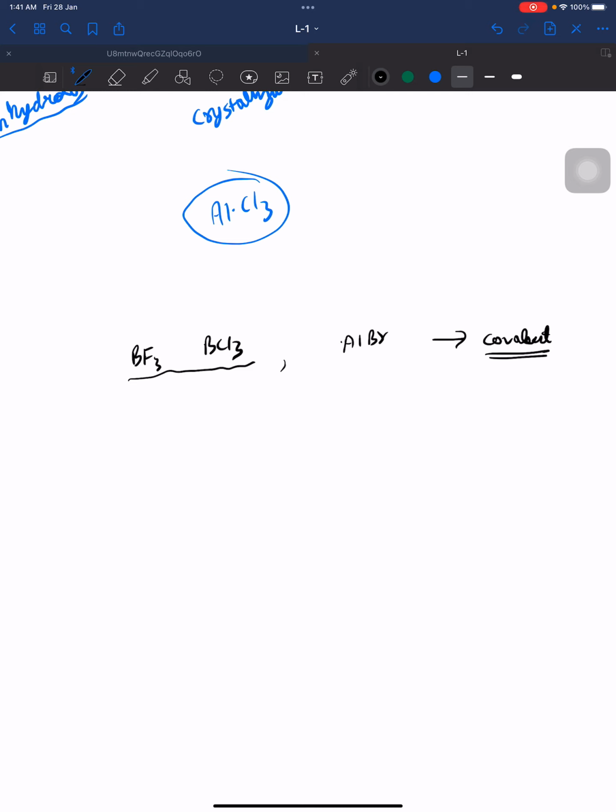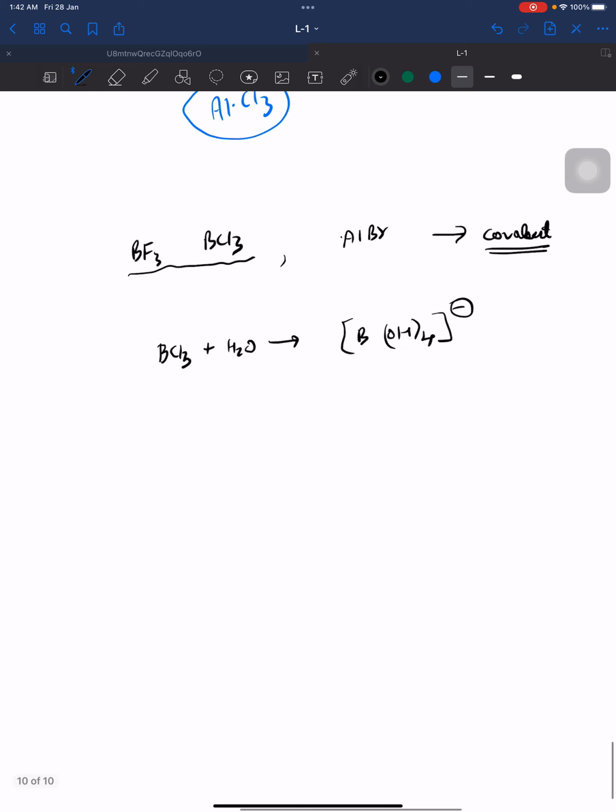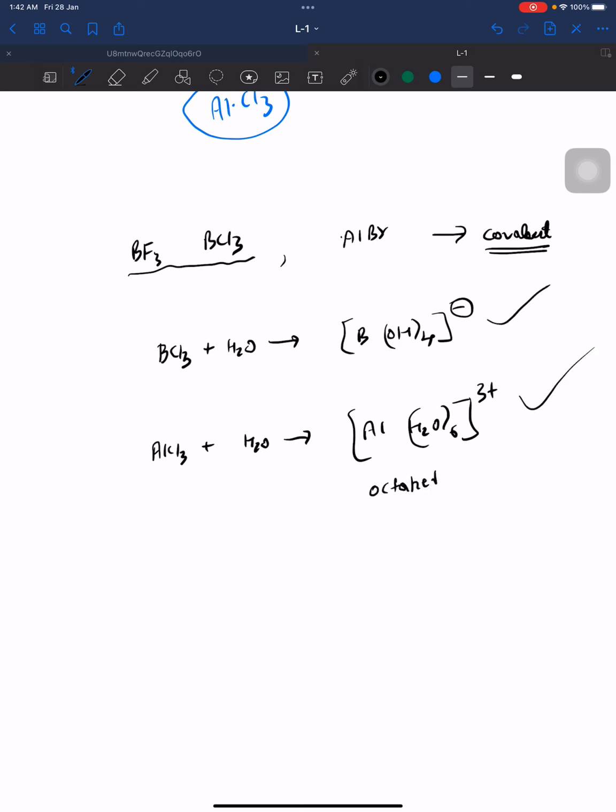So for example, if they react in water, they form B(OH)4 minus after being hydrolyzed in the water. Or aluminium, if it reacts in water, it would rather form Al(H2O)6 3 plus. So these ions would be formed. This is octahedral, this is tetrahedral. So these kind of things are going on.